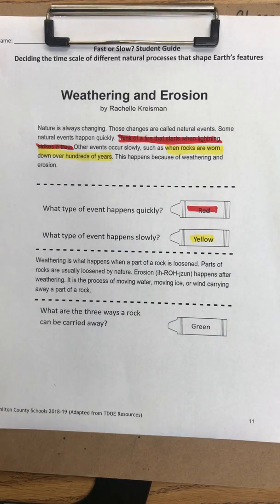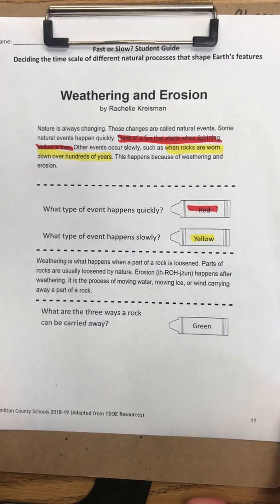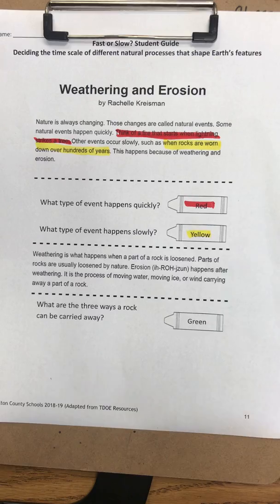Okay, so now that we've done the first two questions, you see how this is going to work. I'm going to read the paragraph, and you are going to help me find the answers within the text. So here's paragraph 2. Weathering is what happens when a part of a rock is loosened. Parts of rocks are usually loosened by nature. Erosion happens after weathering. It is the process of moving water, moving ice, or wind carrying away a part of a rock.